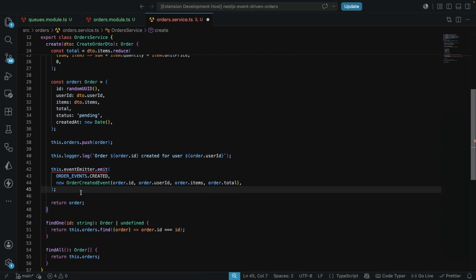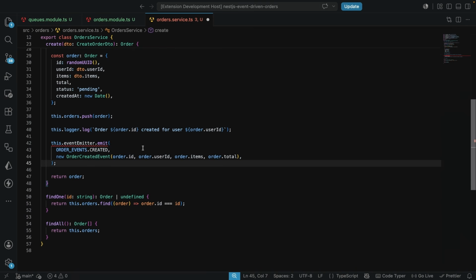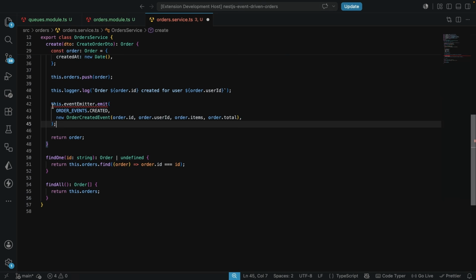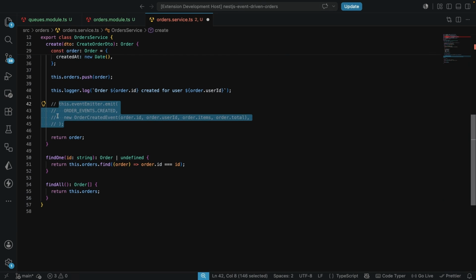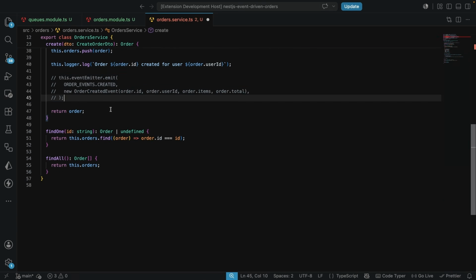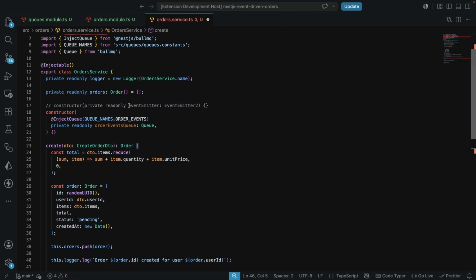Now we were previously creating an event or emitting events. Now we're going to be adding the events to the queue rather than just emitting events. So what I'm going to do here, I'm just going to comment this out like this, and over here, I'm going to replace this with the orderEventsQueue. So remember over here, we said this orderEventsQueue.